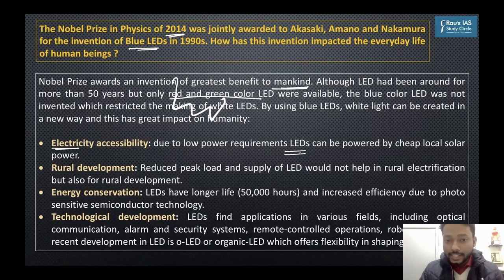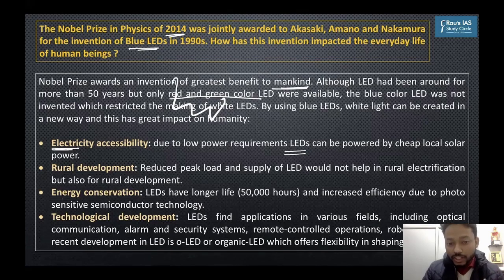And LED lights can also be operated using low powered batteries that can be charged very easily through rooftop solar panels. Otherwise, if you use 100-watt bulbs or sodium lamps, that is not possible to be run on low powered batteries. So harnessing electricity and its accessibility has improved with the invention of LED. It also has resulted in rural development or rural electrification for the same reason.